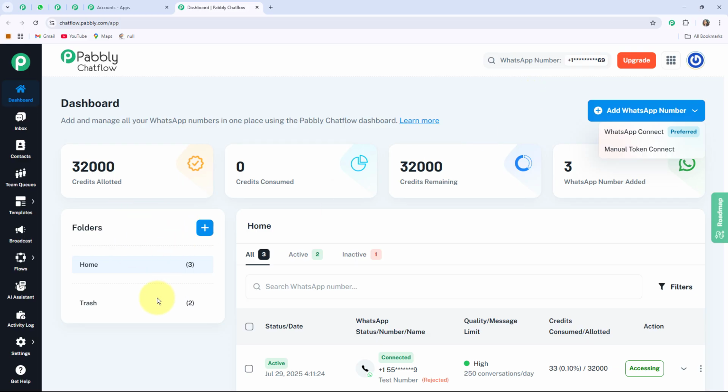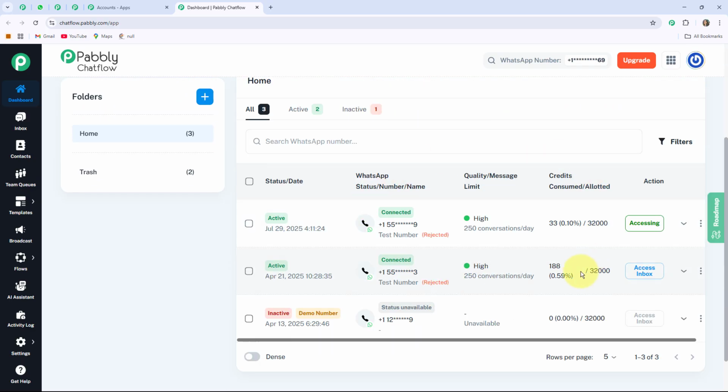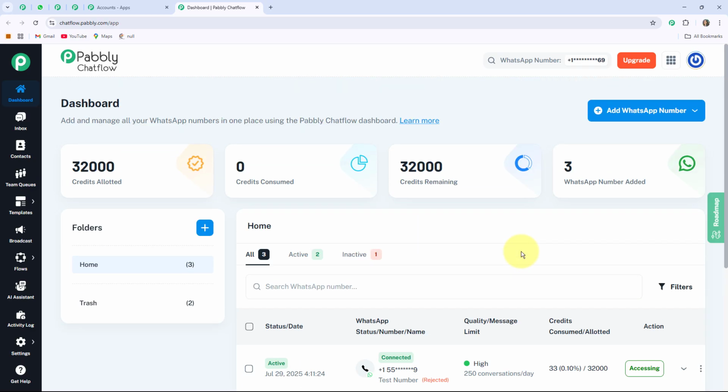Now in this section, you can create multiple folders in your Pabbly Chatflow account, while in this home section, you can see the status of the WhatsApp numbers that were added to your Pabbly Chatflow account. If you want a detailed video on how to add a WhatsApp number to your Pabbly Chatflow account, then we have created a separate video for it. I'll provide the link of the video in the description box.